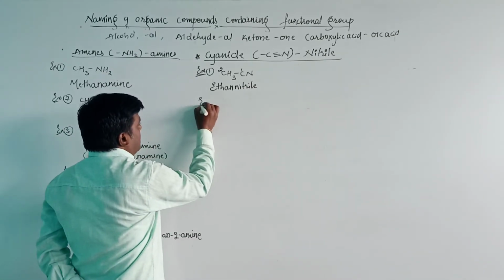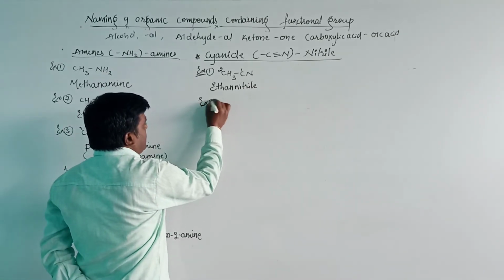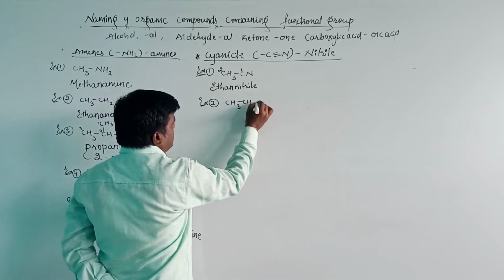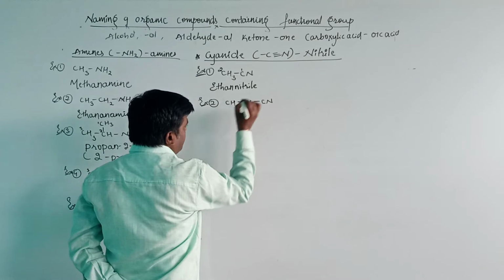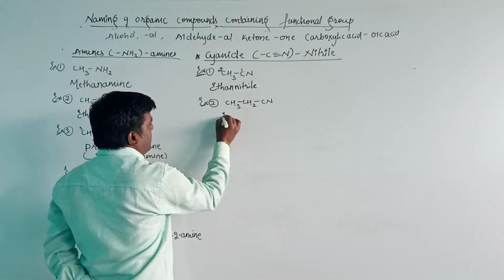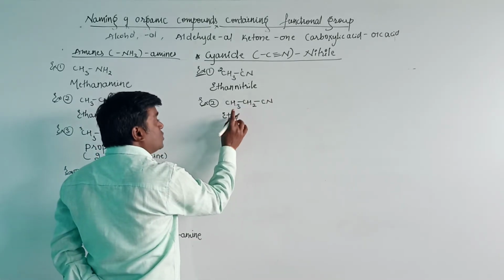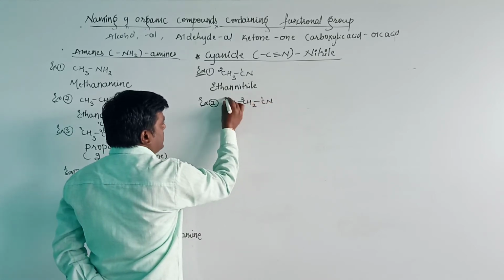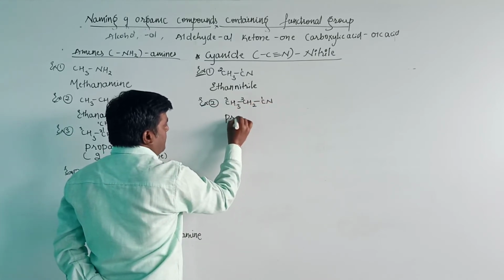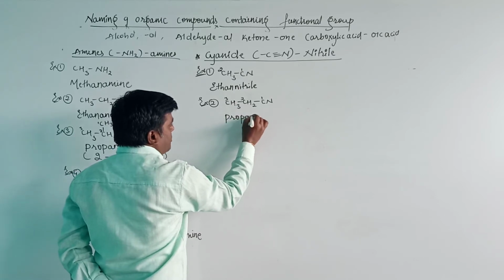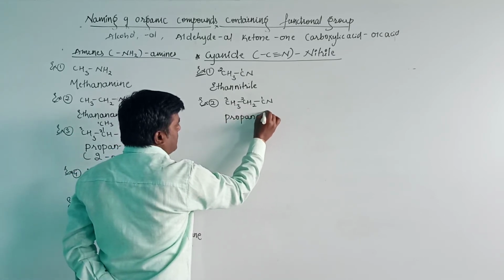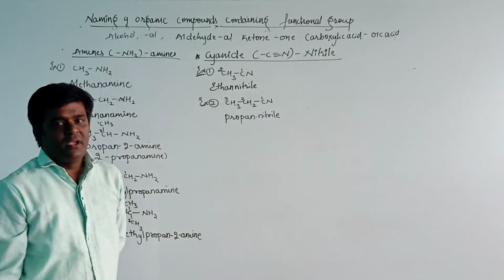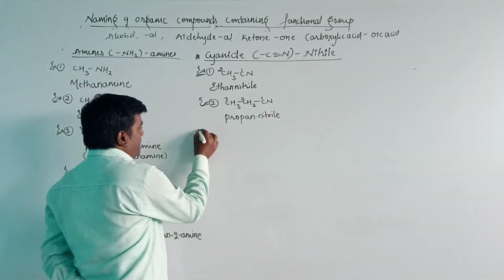The next example, number two, CH3CH2CN. Here the number of carbon atoms is 1, 2, 3. Therefore the root word is prop. It is saturated, propane. Then it is nitrile. Propane nitrile is the name for this compound.